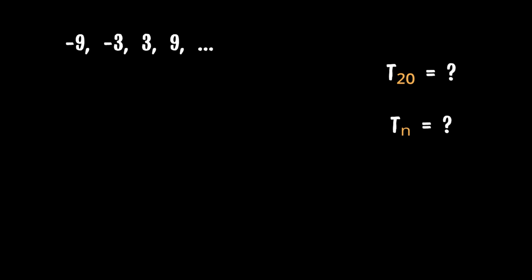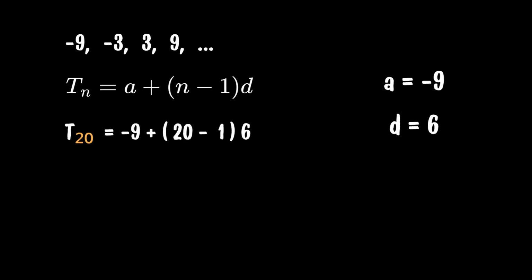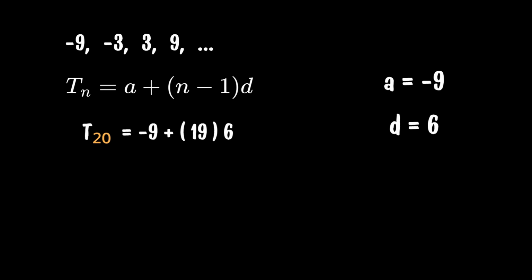Let's find the 20th term and the nth term. So we use the formula t sub n equals a plus (n minus 1)d. We are given the first term a as negative 9. The common difference is 3 minus negative 3, and that is 6. Let's plug that in. 20 minus 1, 19. 19 times 6, 114. Negative 9 plus 114, 105.